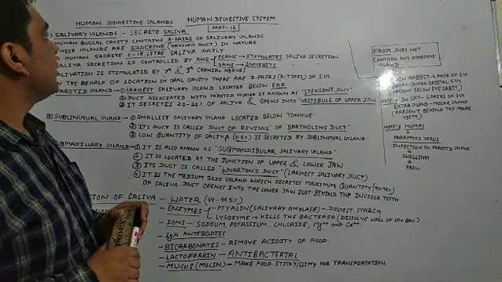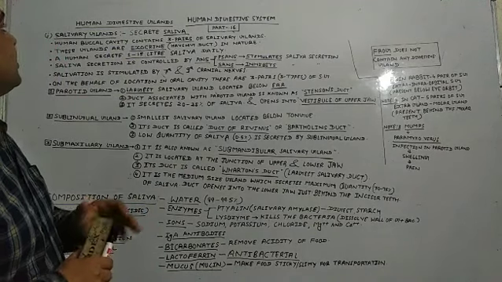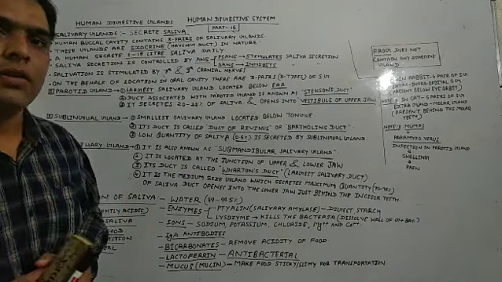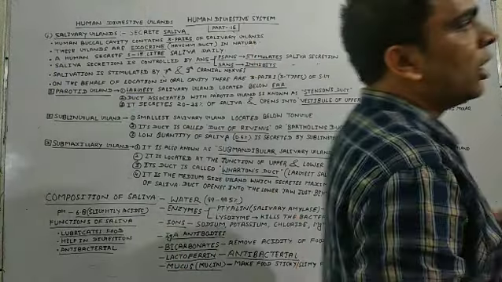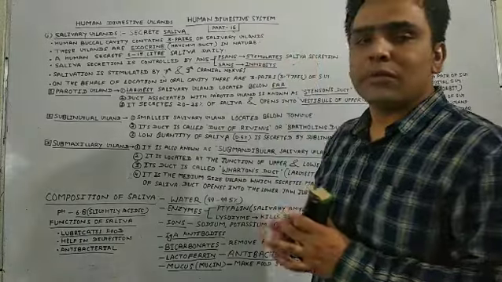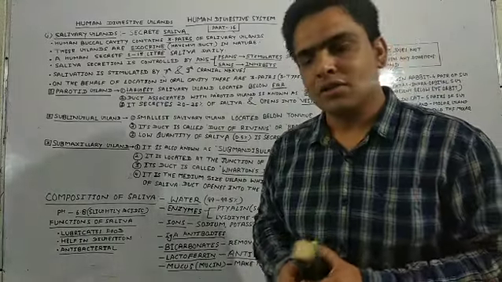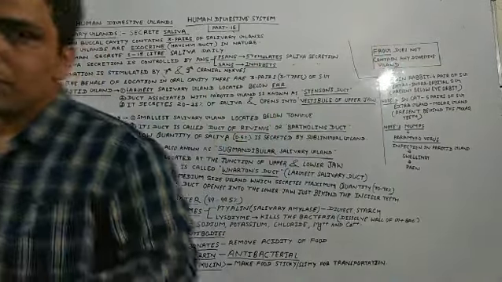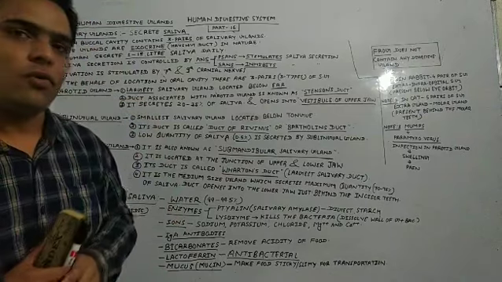In today's video we will discuss our next portion, that is human digestive glands or accessory glands. And we must know that human digestive system equals human digestive organs plus human digestive glands. So in earlier videos we have already discussed the human digestive organs.